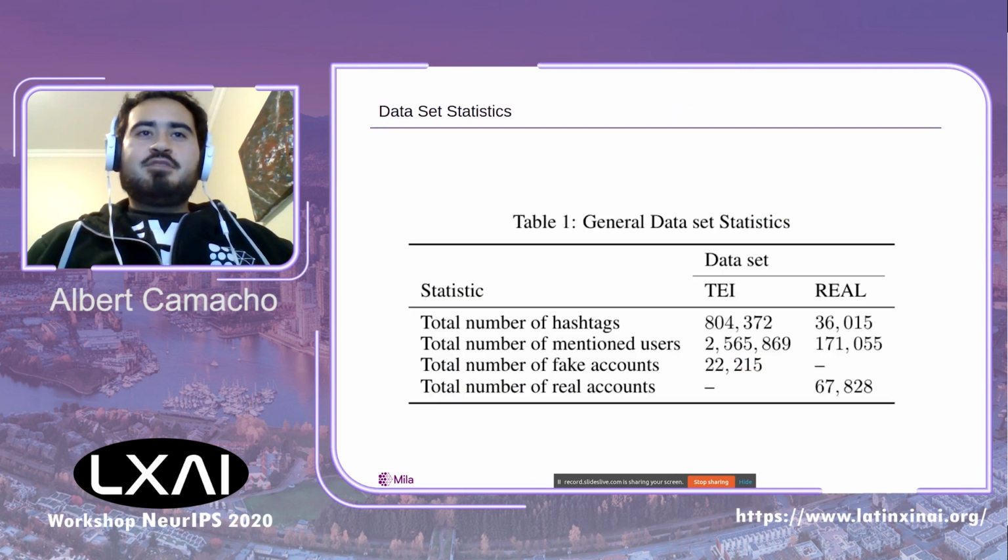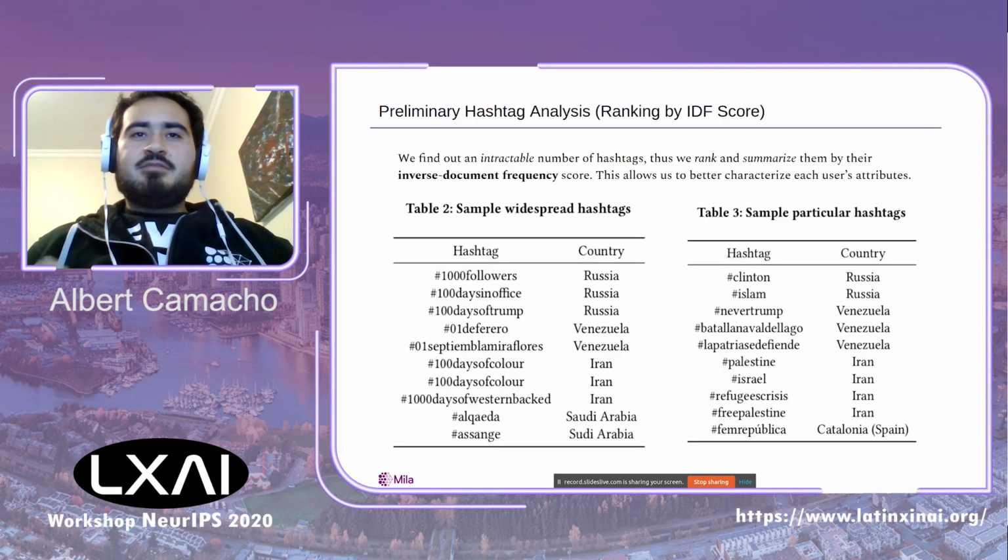Following the official reports, we refer to this set of accounts as the Twitter election integrity dataset, which includes over 800,000 hashtags, 2 million users, and all of which come from around 22,000 suspended fake accounts. On the other hand, we will contrast our findings with 67,000 currently existing accounts that have made use of over 36,000 hashtags and 171,000 mentions. We have crawled this data during the early months of the COVID-19 pandemic.